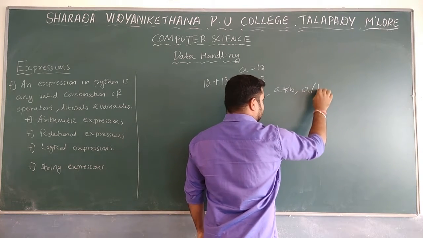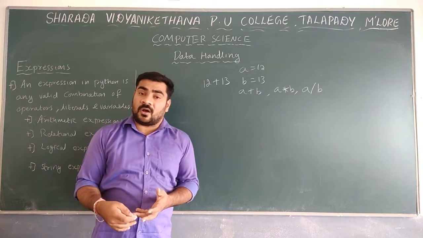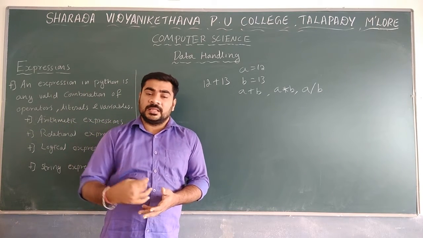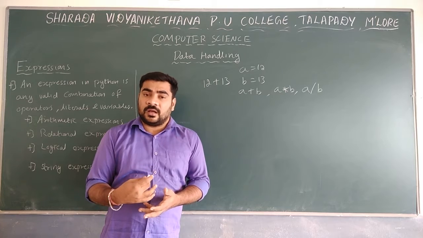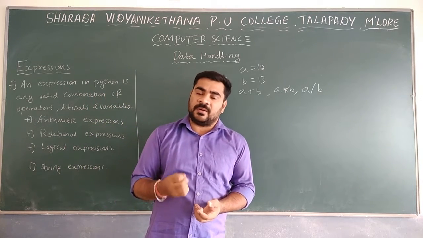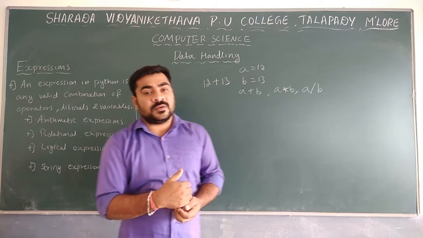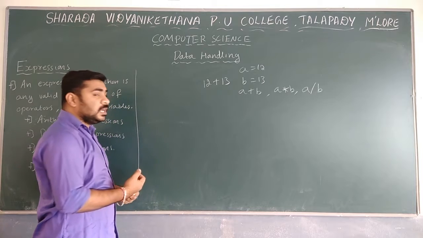It is possible to perform all arithmetic operations, and those expressions are known as arithmetic expressions. An arithmetic expression is a combination of only arithmetic operators.